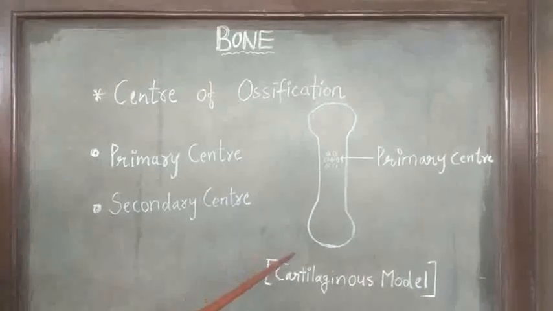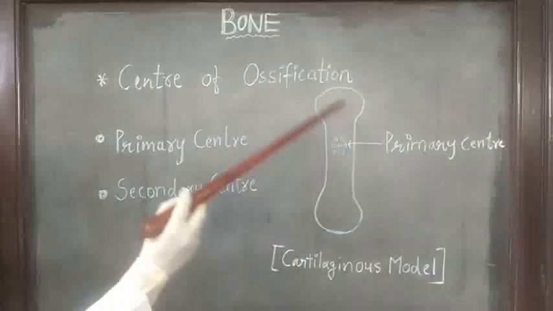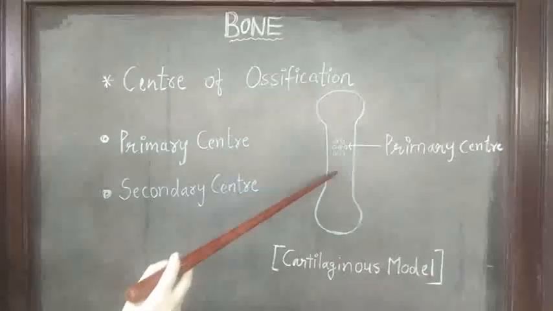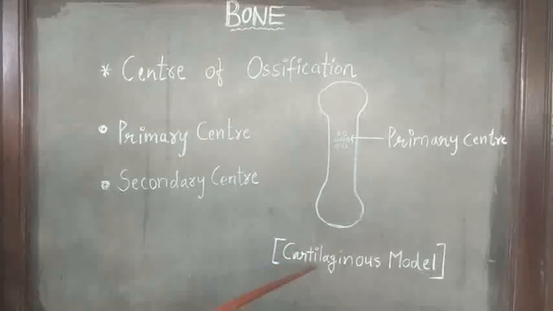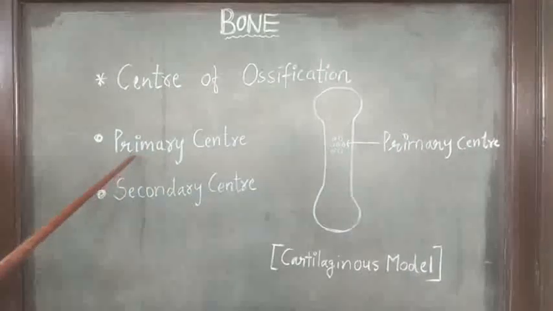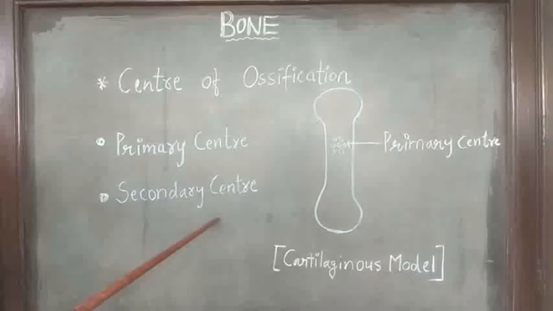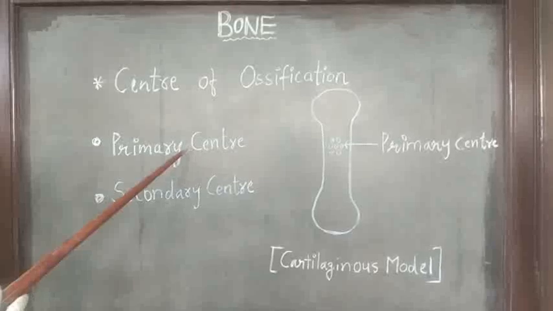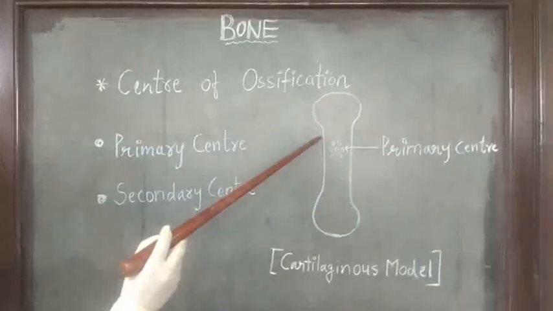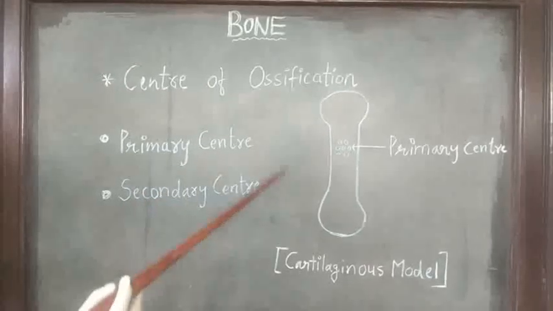In fetal life, all the long bones form from hyaline cartilaginous model. Area from where bone formation starts in cartilaginous model is called center of ossification. These centers of ossification are of two types, primary center and secondary center. What is primary center? Primary center is that from which main part of the bone is ossified. As a rule, primary center appears before birth.